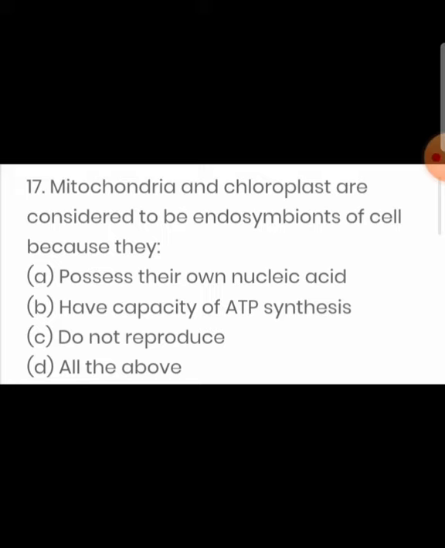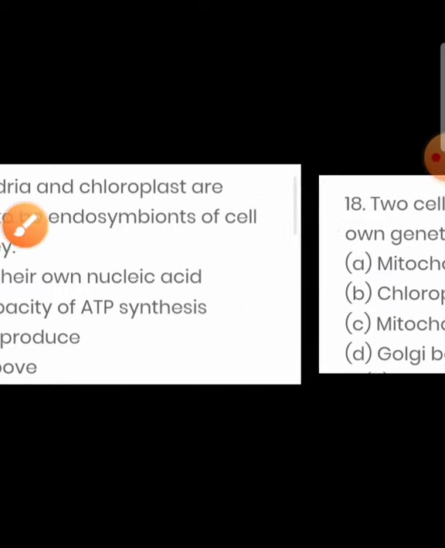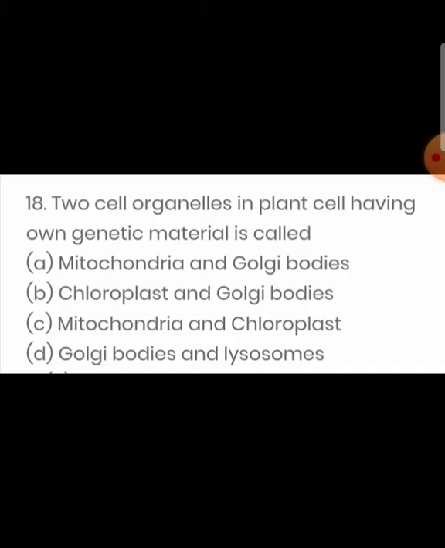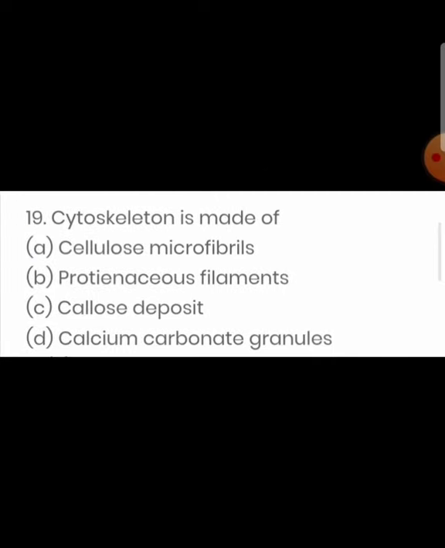Mitochondria and chloroplast are considered to be endosymbionts of cell because they possess their own nucleic acids. Two cell organelles in plant cell having own genetic material are mitochondria and chloroplast. They have their own genetic material. Cytoskeleton is made up of proteinaceous filaments.